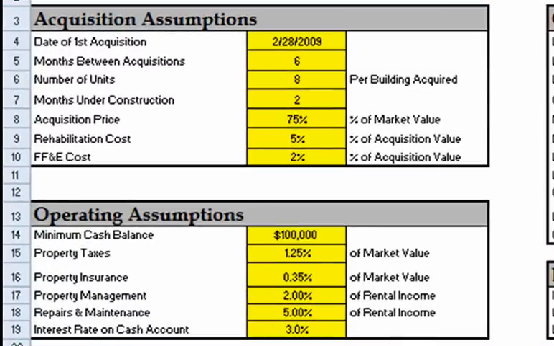John plans to make his first acquisition in February of 2009, and then one purchase every 6 months for the next 3 years. But if John's so confident in his market predictions, why not wait until the bottom? According to the market index, real estate will bottom at the end of 2010. So let's make the first purchase during September of that year.